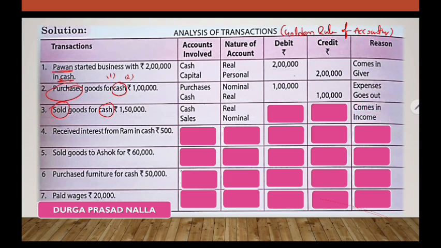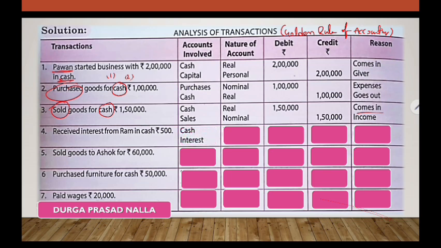Cash comes in when goods are sold. The cash we receive, that's why it comes, so it is debit. And according to the golden rule of accounts, all incomes are credit. Sales is an income, so we credited. You can cross check here. Cash I am showing in the debit column. Sales I am showing in the credit column. Just observe the transactions where I am showing them, in the debit column and credit column.